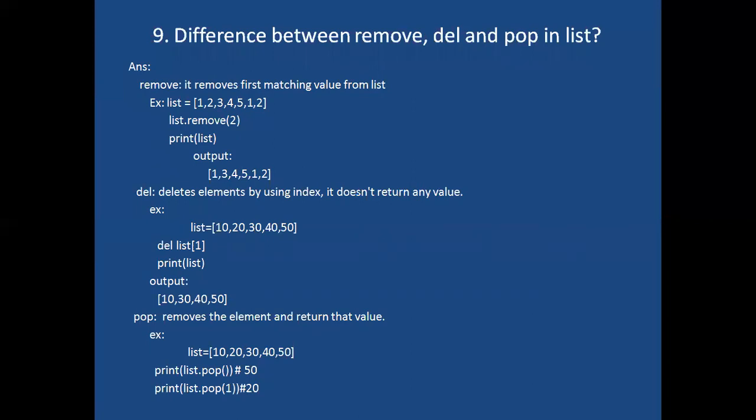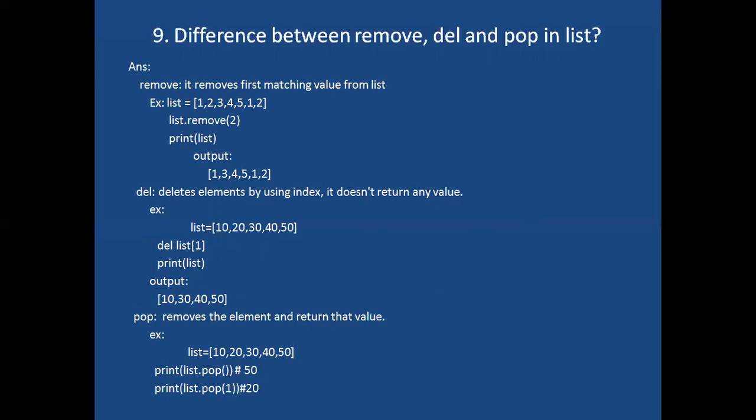But it doesn't return any value. It will remove the element by using index, but it doesn't return any value. Here I am taking list 10, 20, 30, 40, 50. Right, here what I am doing, delete list of 1. Because in 1st position, which element is there? Delete that element, I am telling. In 1st position, 20 is there. Now I want to delete that 20.